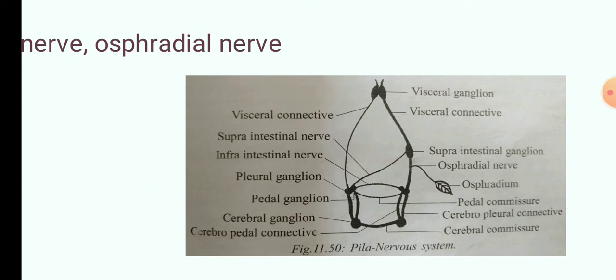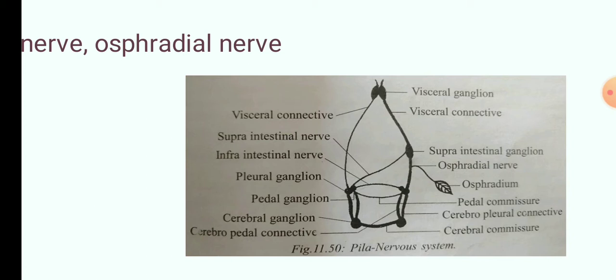Then the next is the pleural ganglia. The pleural ganglia are a pair of ganglia situated beneath the buccal mass at the posterior end. Okay, cerebral ganglia is present at the anterior end, whereas the pleural ganglia will be present at the posterior end